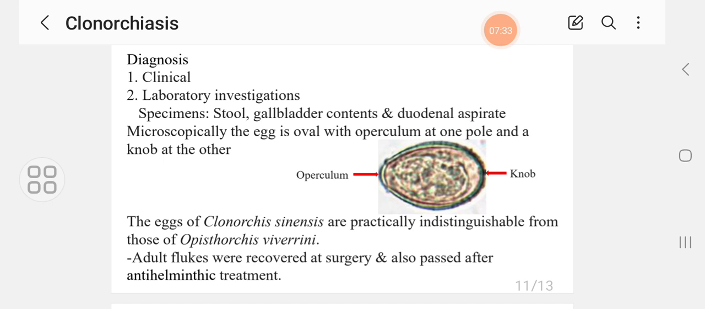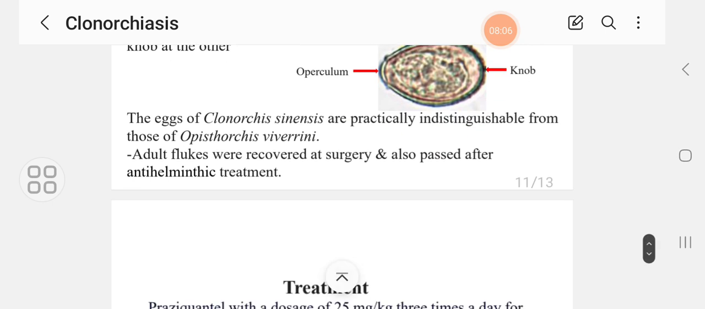Then microscopically, the egg is oval in shape with an operculum at one pole and a knob at the other. So you see the picture. The eggs of Clonorchis are practically indistinguishable from the eggs of another worm, which is Opisthorchis viverrini. Also, the adult flukes may be recovered during surgery, and also passed after antihelminthic treatment.